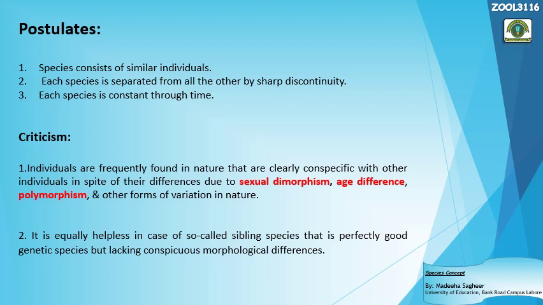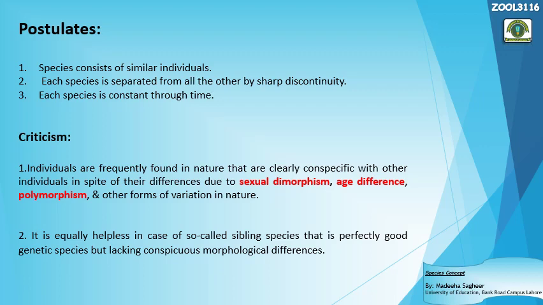And second, it is equally helpless in the case of so-called sibling species. You know what sibling species are? Sibling species are those species that are morphologically quite identical, with no morphological differences, but they are genetically different species, they cannot interbreed.